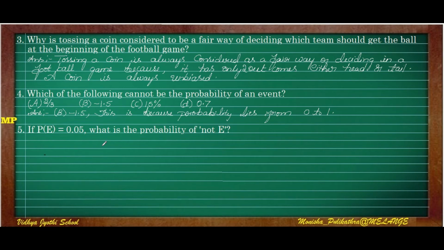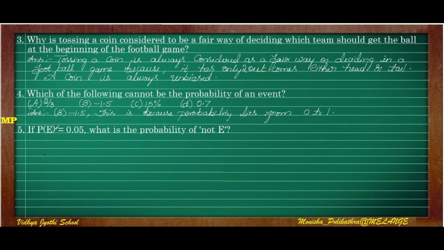Moving on to the fourth question. Which of the following cannot be a probability of an event? That is option B, minus 1.5, because a probability can never be a negative number. It can be from 0 to 1, greater than or equal to 0 and less than or equal to 1, but a negative number cannot be considered a probability. So the answer is minus 1.5. Moving on to the fifth question.